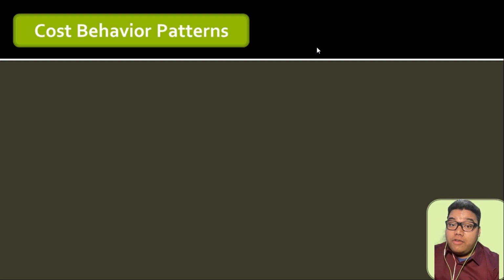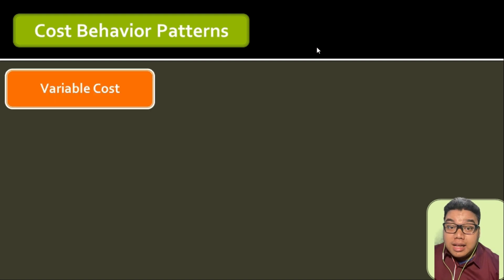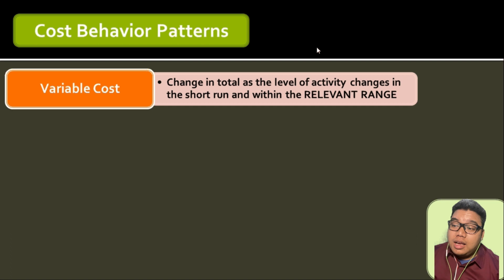So, cost behavior patterns. We have different manners in which costs behave in relation to business activity. When we say that the cost is a variable cost, it changes in total as the level of activity changes in the short run and within the relevant range.